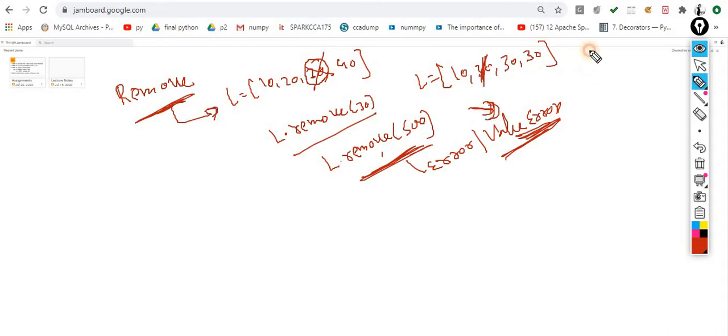When you deal with a dictionary, at that time the maximum chances are for the key error. So you are getting the value error because I am trying to remove an element that is not available. So this is the concept of the remove method.